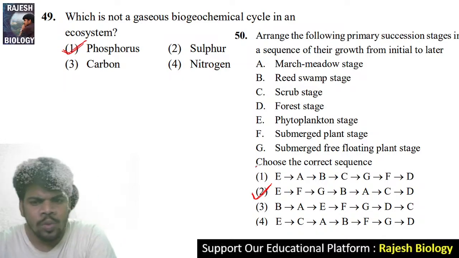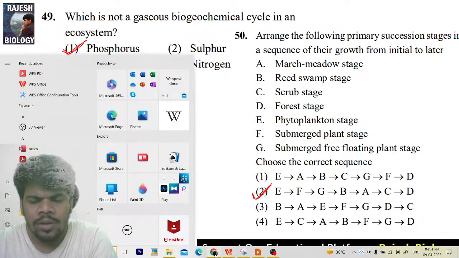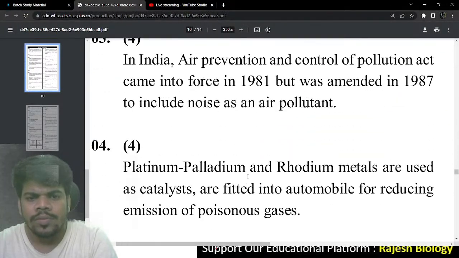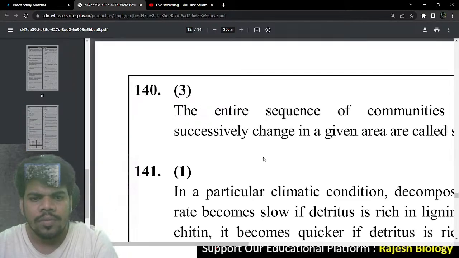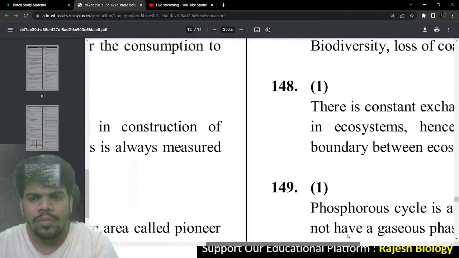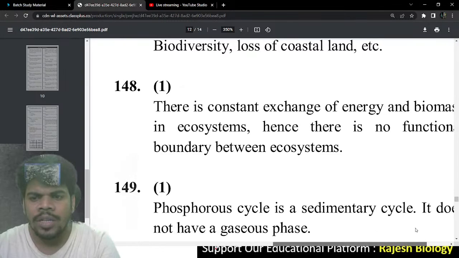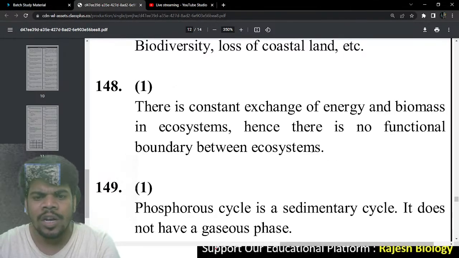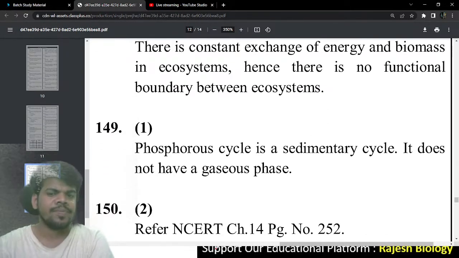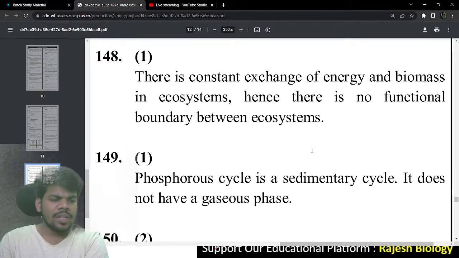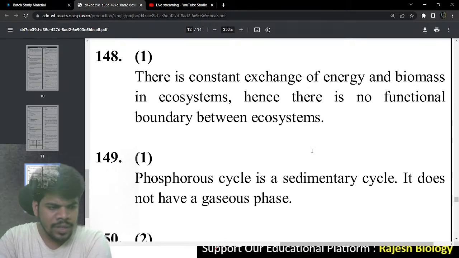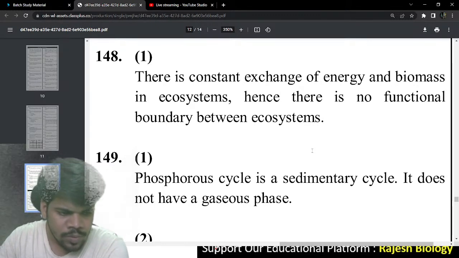Now I'm going to check your answer, whether it is right or wrong. Phosphorus cycle is a sedimentary cycle. It does not have a gaseous phase. So, right.